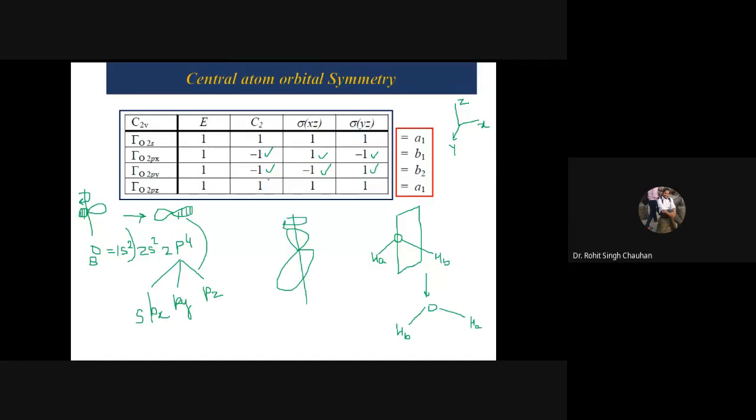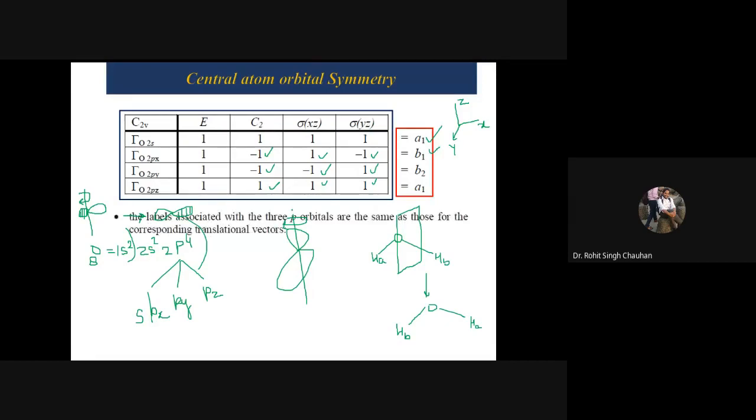In the case of sigma xz, what will happen? It is the plane which contains the molecule. It means that the z axis is also coming along the axis, it is 1, and yz is also z, so it is 1. Now the next job which I have written here, what you are supposed to do, you should compare this character with your C2v character table. So from there you will come across that these characters 1 1 1 belong to Mulliken symbol A1, B1, B2 and A1. I have taken it directly, but you can compare it.